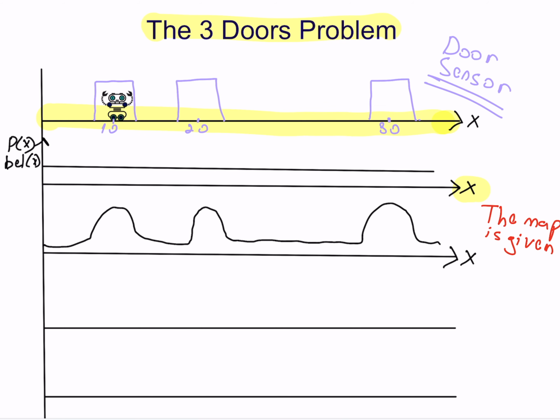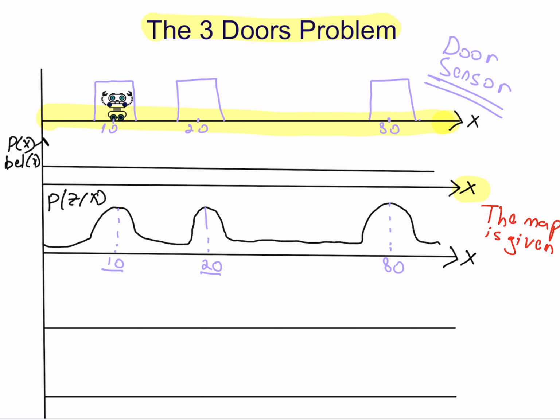Why? The doors are indistinguishable. I just sensed a door, but I cannot tell one door from the other. I can't say, I think that I am at door 1 or at door 2, because all doors are identical to the sensors. You can think of it as a likelihood, or the probability of z given x.